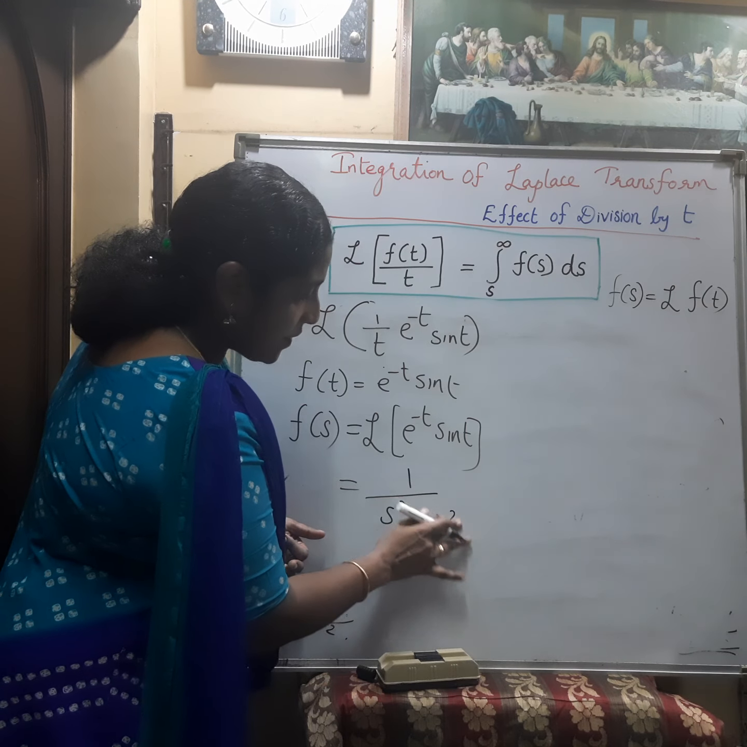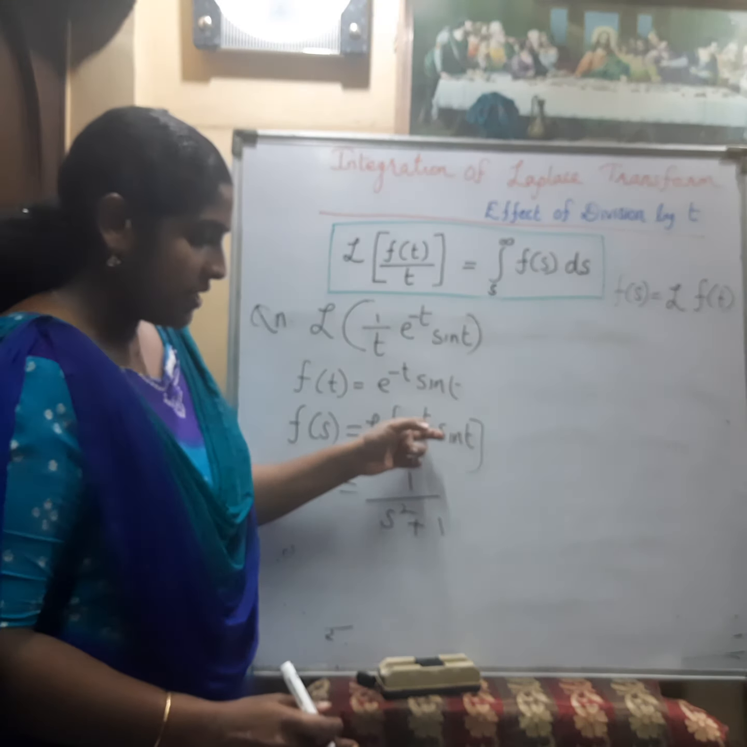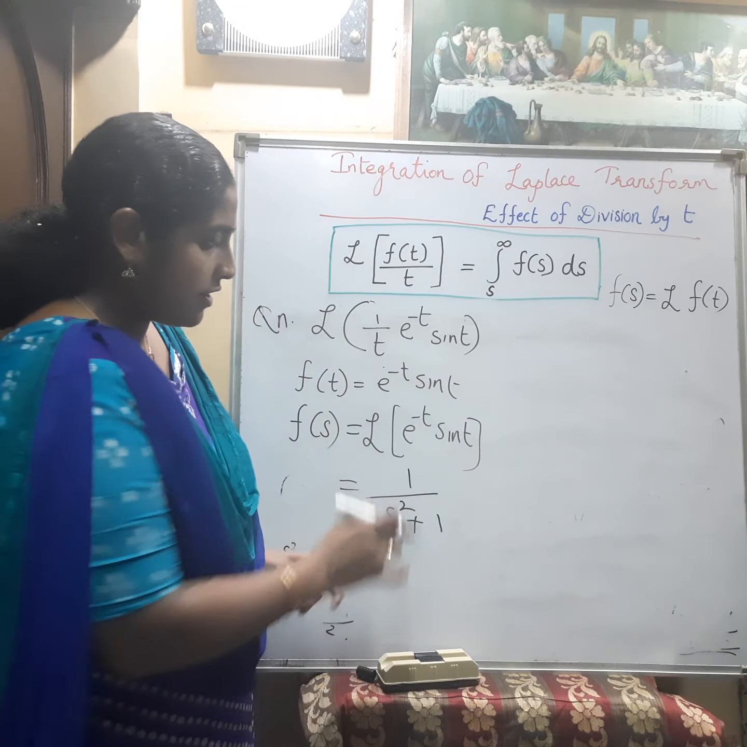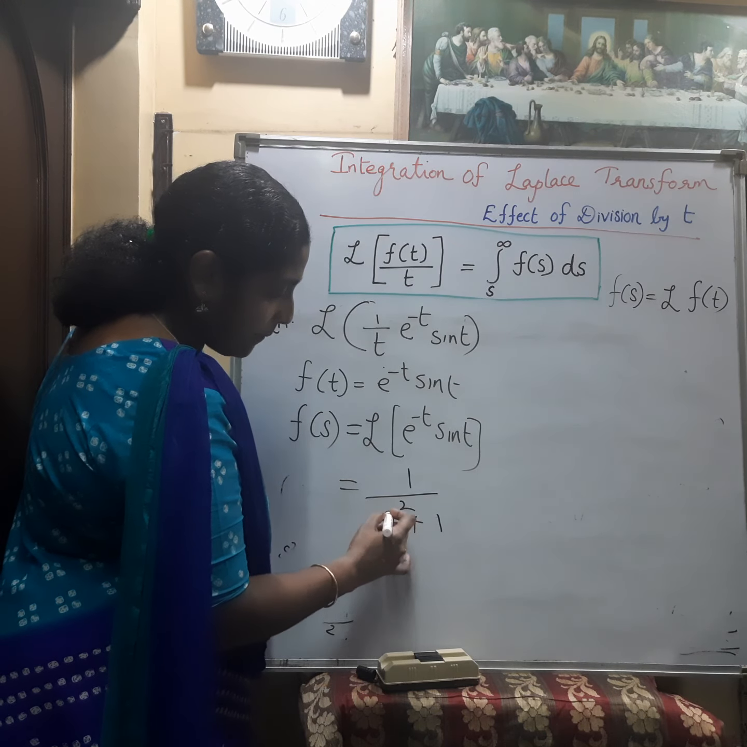So 1 by s square plus 1 is the Laplace transform of sin t. Now if it is e raised to at, then it becomes s minus a. Now it is minus 1, so s minus a becomes s plus 1. This we have discussed in the first shifting property already. So F of s is 1 by (s plus 1) all square plus 1. So here we can write the integral s to infinity F of s ds, and in the place of F of s we write 1 by (s plus 1) all square plus 1, ds.